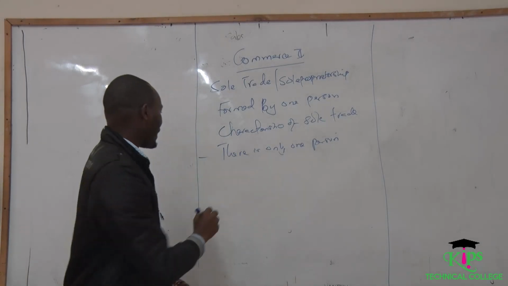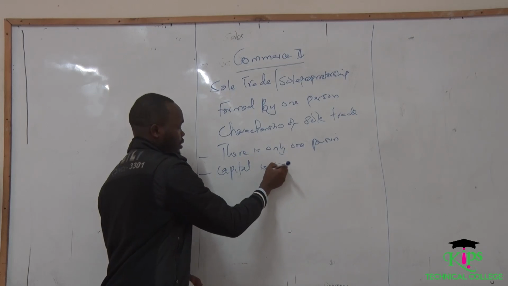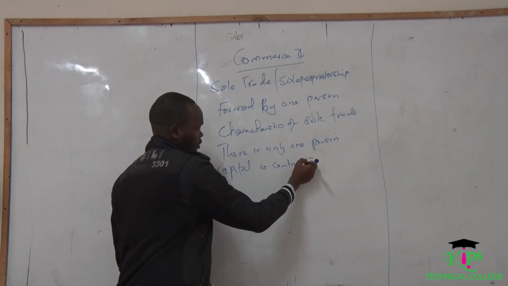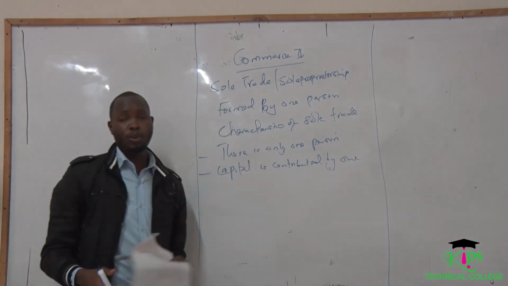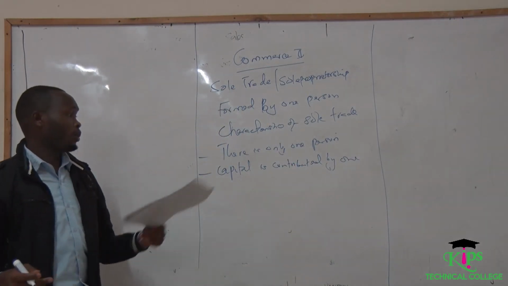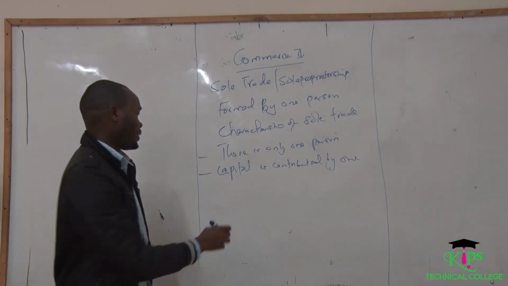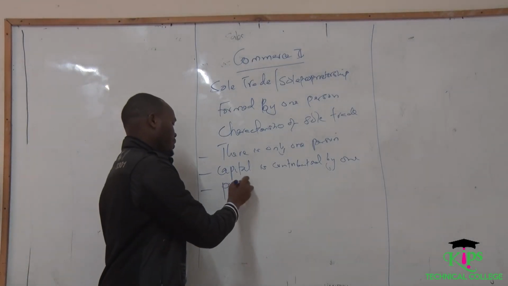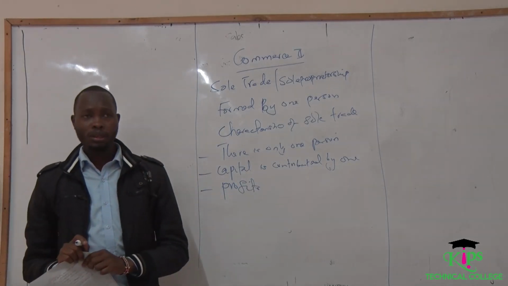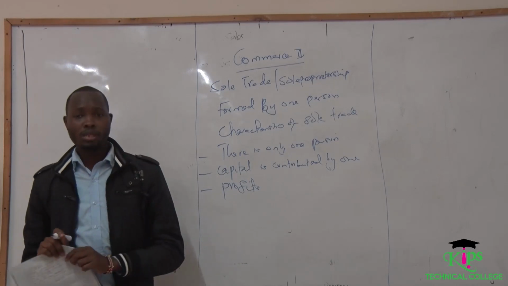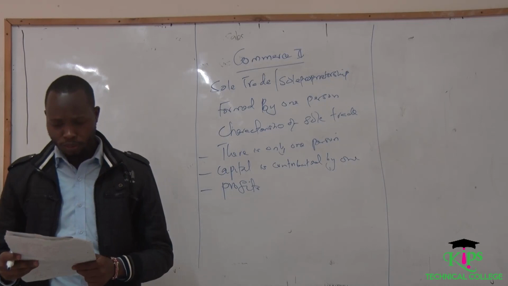Number two is that capital is contributed by one person, the sole proprietor, the person starting this kind of business. The other thing is the owner enjoys profits alone. Since we don't have any other person, the profit that accrues to this business is shared only by one person.